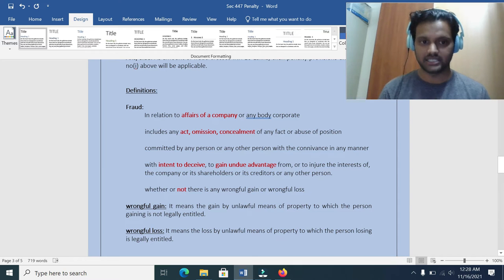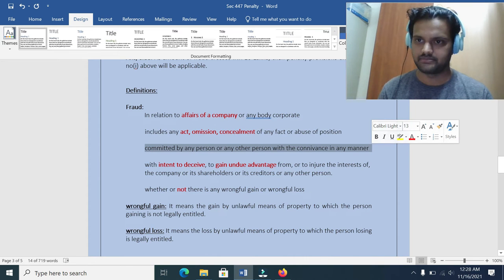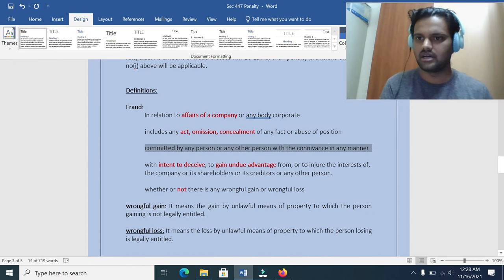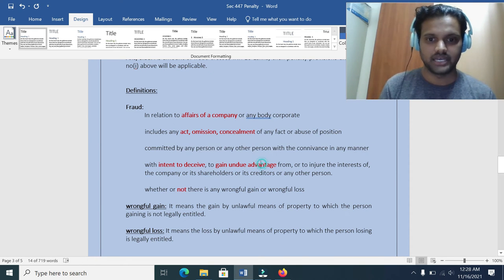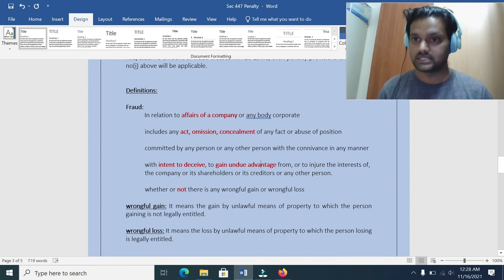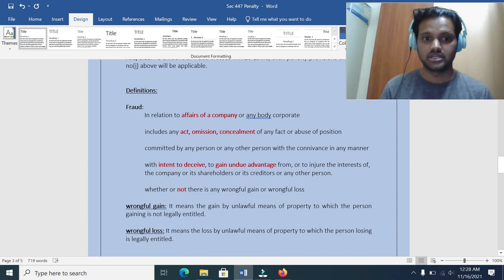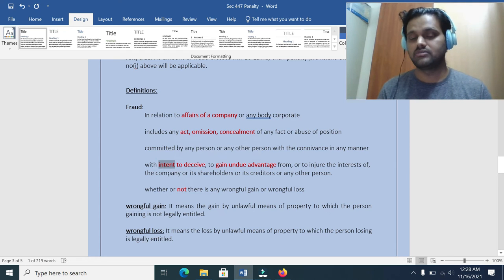Okay, committed, that is point number three. Committed by any person or any other person with the connivance in any manner. Either a person within the company or joining hands with a person outside the company. And the fourth point, the intent to deceive. This is very important. You should mention this in the examination, because whatever you do, it needs the intent to deceive or gain undue advantage.